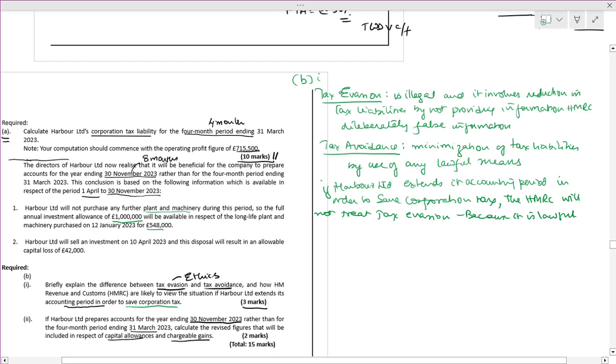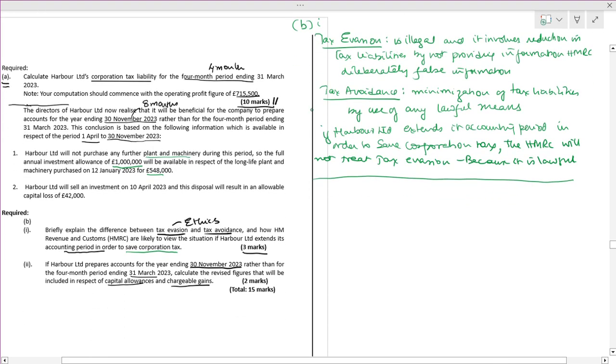HMRC may not treat it as a tax evasion because it is lawful. You have to be very precise and very concise also. Fine. This is for the 3 marks.